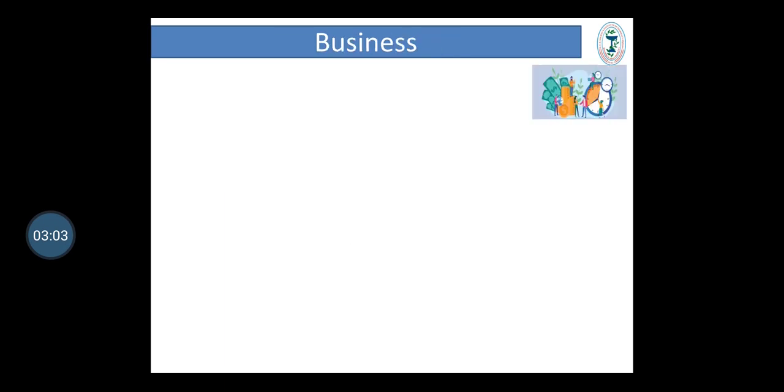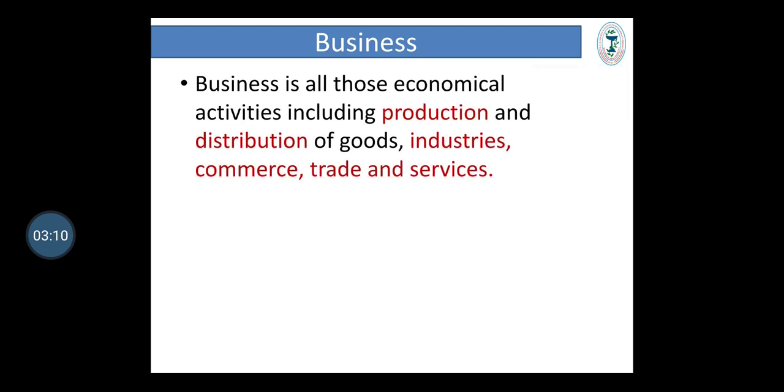Now, we will discuss the definition of business. As we have seen, business is all those economic activities including production and distribution of goods, industries, commerce, trade and services. So basically business contains 5 parts. First, production and distribution of goods. Second, industries.